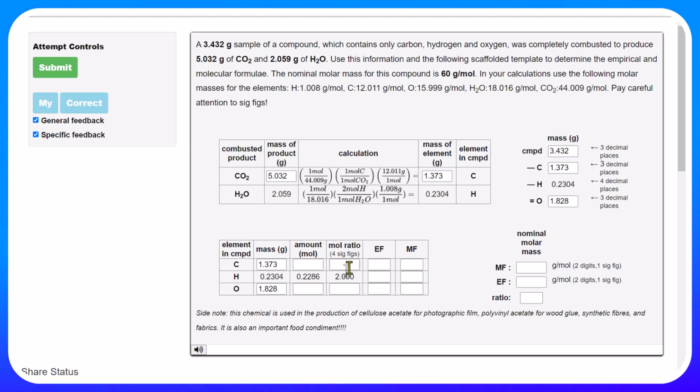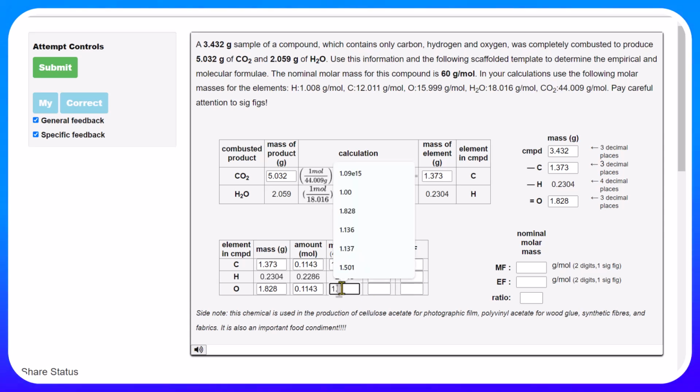All right, so this bottom chart is essentially the same thing as when we're doing a typical empirical formula analysis: we find the mass of each element in the compound, and we then convert to the amount. So we're going to divide by the molar mass of carbon, divide by the molar mass of oxygen. The amount of carbon that's present to 4 sig figs is 0.1143. And in fact, the amount of oxygen is also that same number, 0.1143. Now we want to find the mole ratio. Essentially, we can divide by 0.1143 for any of these amounts, and indeed, we'll come to 1.00.